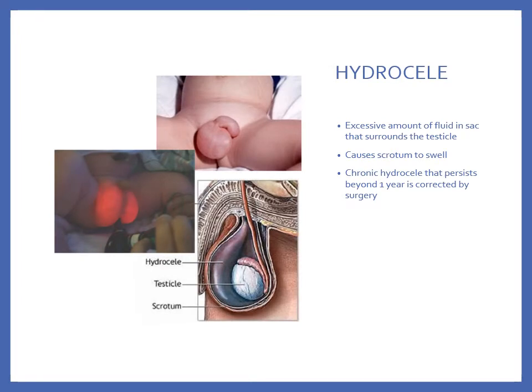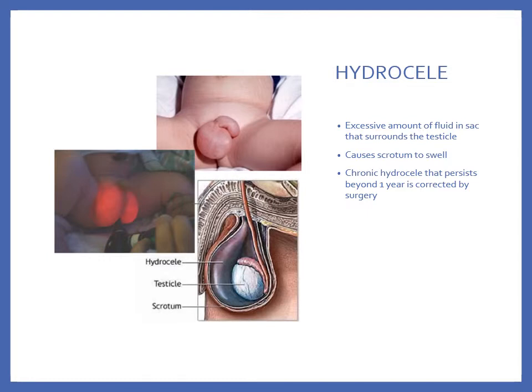Hydrocele is when there's an excessive amount of fluid in the sac that surrounds the testicle, and it causes the scrotum to swell, as seen here. A chronic hydrocele is one that persists beyond 1 year, and typically somewhere between 12 and 18 months, they start discussing surgery. These usually close and resolve on their own.